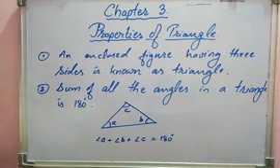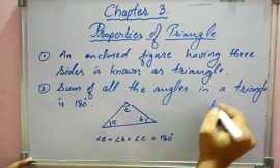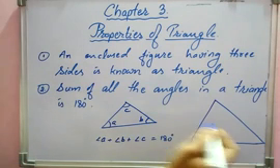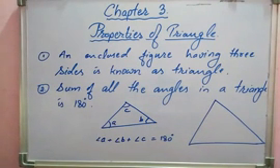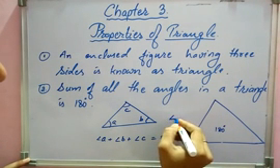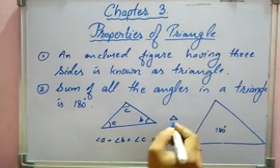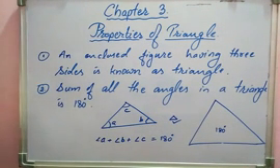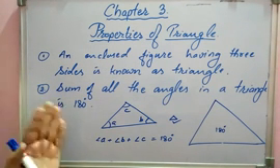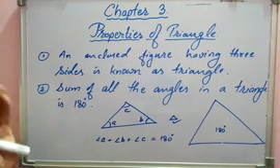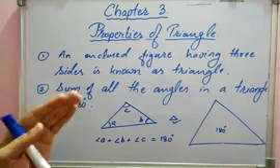That is true for any shape of a triangle. If a triangle of this shape is given to you, this triangle also has angles summing to 180 degrees. If a triangle is of this shape, this too has angles summing to 180 degrees. So that is the property of a triangle, that the angles sum to 180 degrees. So these are the two basic parts that we have over here.